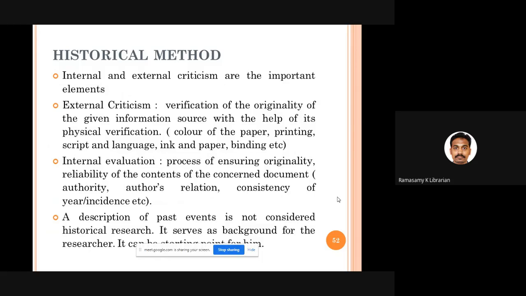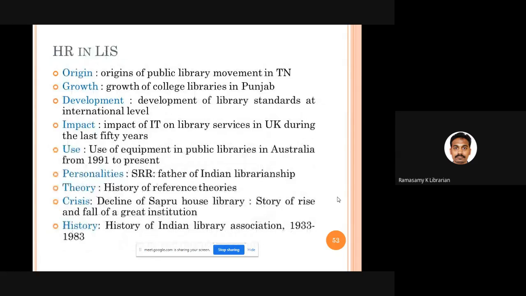Author's relation: to what extent the author is related to the historical novel he has written. Maybe he is the grandson of someone in the particular event, something like that. Or consistency of year or incidents. Whether the year given by the author in the book and the year of publication of the book coincide with each other or not. So you can check the real content of the book. These two are called external criticism and internal evaluation in respect of historical methods. Fine.